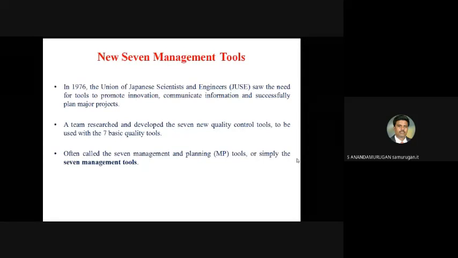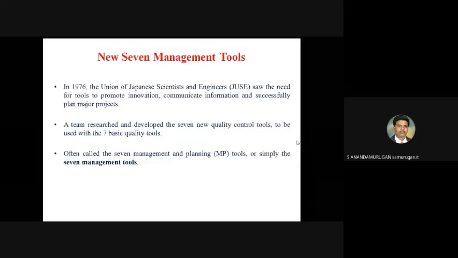Actually, these tools were developed in the year 1976 by the Union of Japanese Scientists and Engineers, out of the need to promote innovation and communicate information. They developed these 7 tools. Okay.